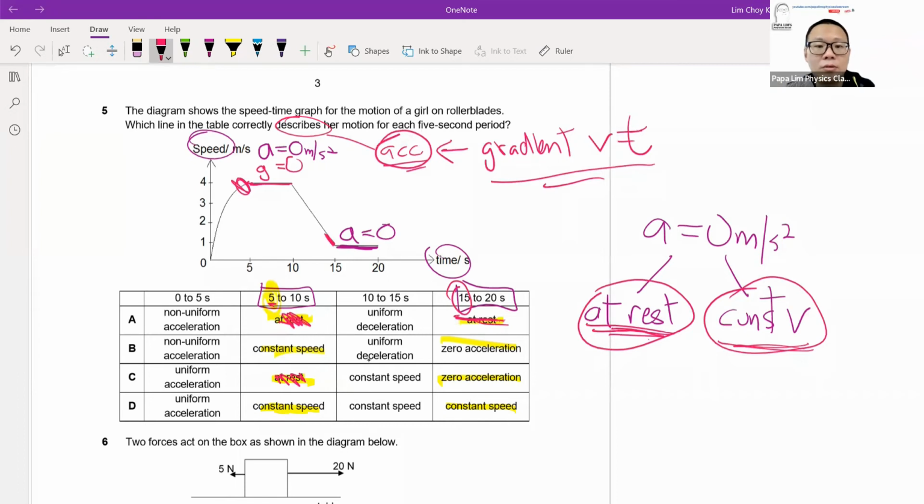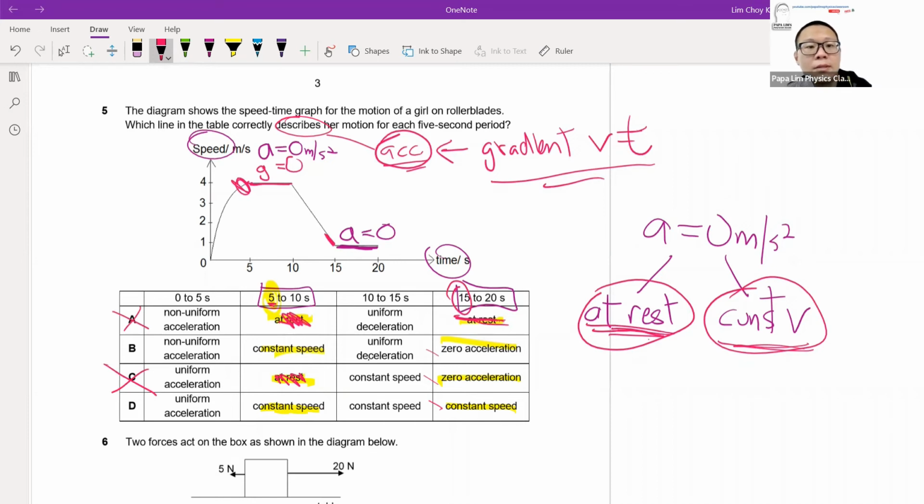So zero acceleration is possible. Constant speed is possible. So from here, we have eliminated A. We have also eliminated C. So you are now left with only B and D.